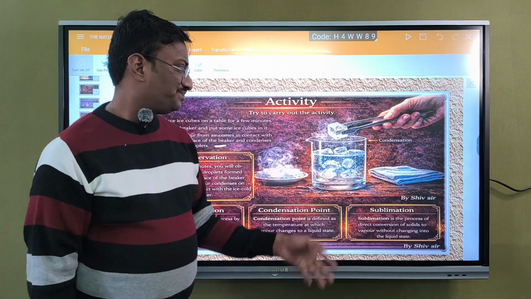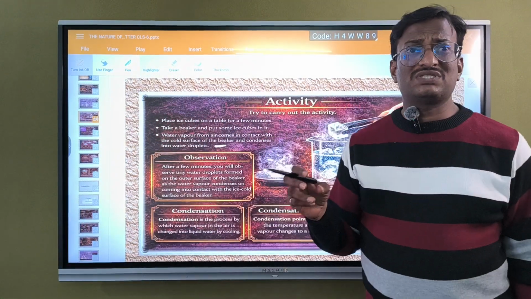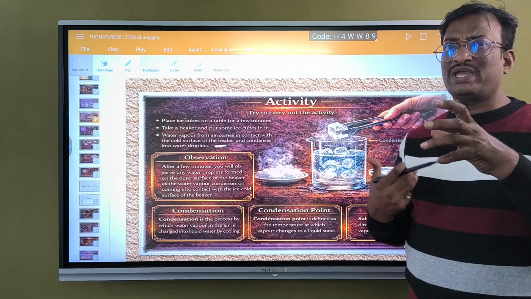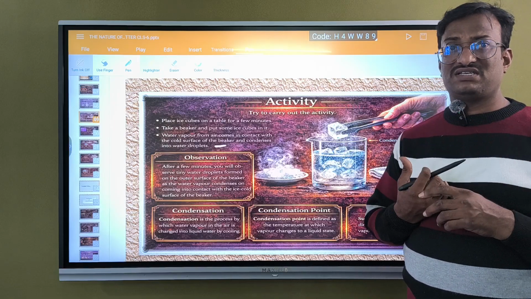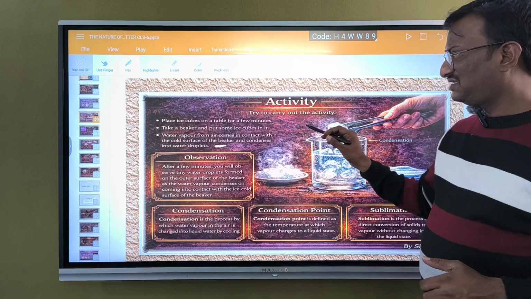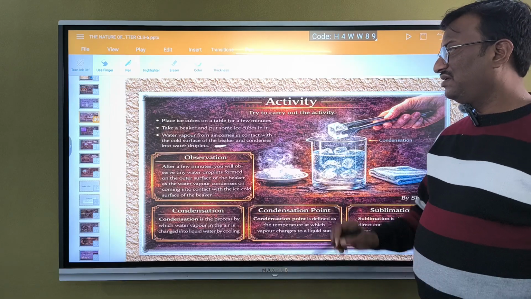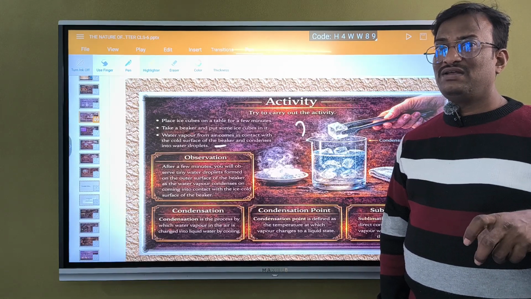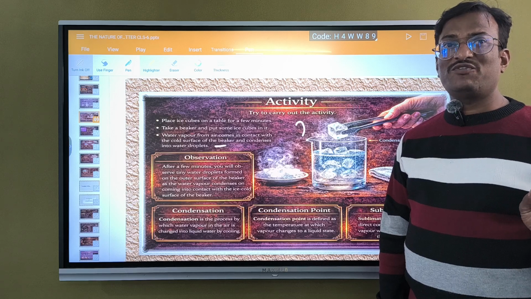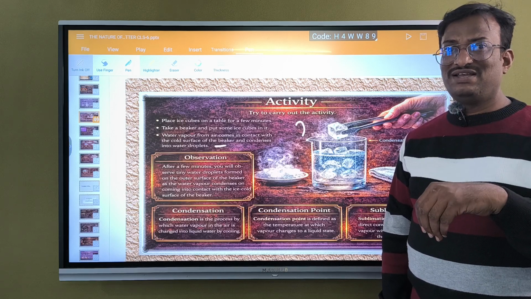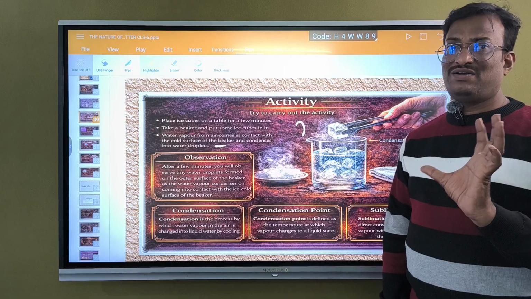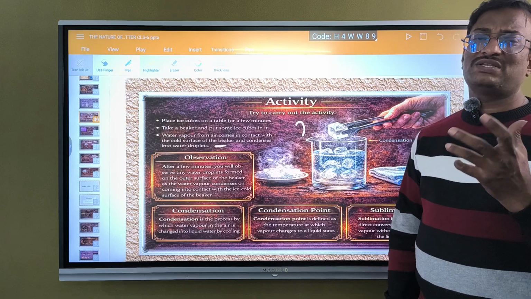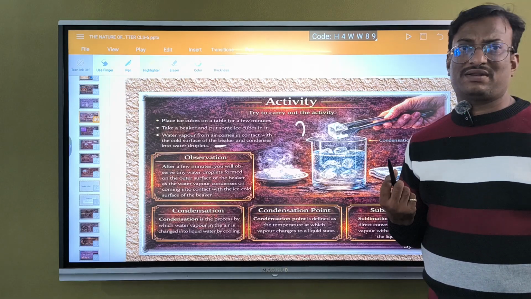See here. If you put some ice cubes in a glass, after some time outside the glass you can observe wetness. How are you going to get that wetness? Tell me. Is this due to the ice which is present inside? No. Generally what we thought is that inside the glass there is ice, that is why we are getting those drops on the outside walls of the tumbler or glass.